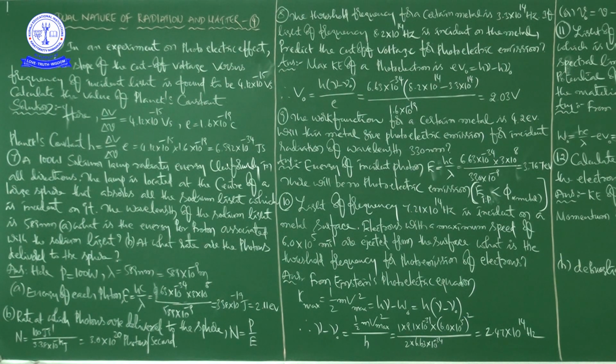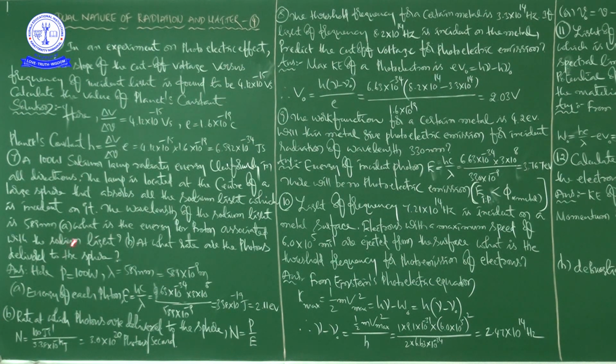What they have given is a 100 watt sodium lamp, so they have given power. Next, they have given the wavelength, 589 nanometers. Nano is 10 to the power of minus 9. So these are the two values they have given. One is power equal to 100 watt. Another is wavelength equal to 589 nanometers, that is equal to 589 into 10 to the power of minus 9 meters. So we have written the given values here.